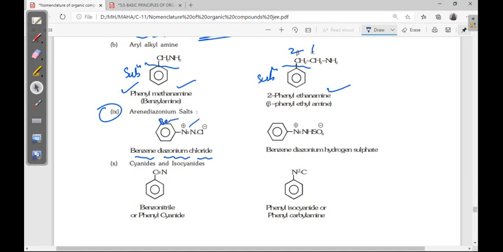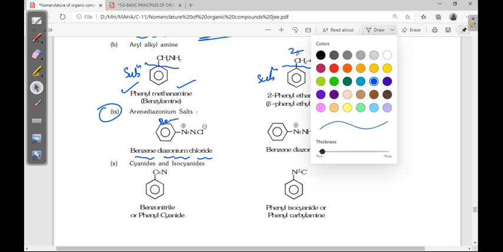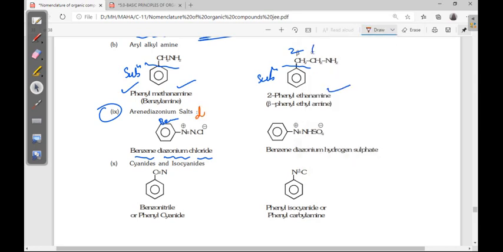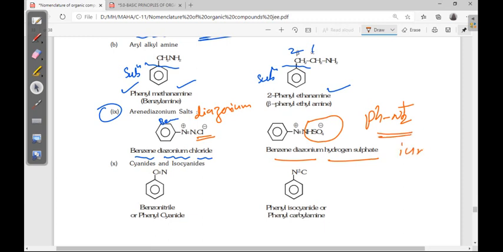Since plus and minus are there like NaCl, we call it benzene diazonium salt. Benzene diazonium chloride, chlorine is there, chloride. Benzene diazonium hydrogen sulfate. N2 plus, this is the benzene diazonium. Here chlorine is there, chloride; sulfate is there, sulfate, like that.